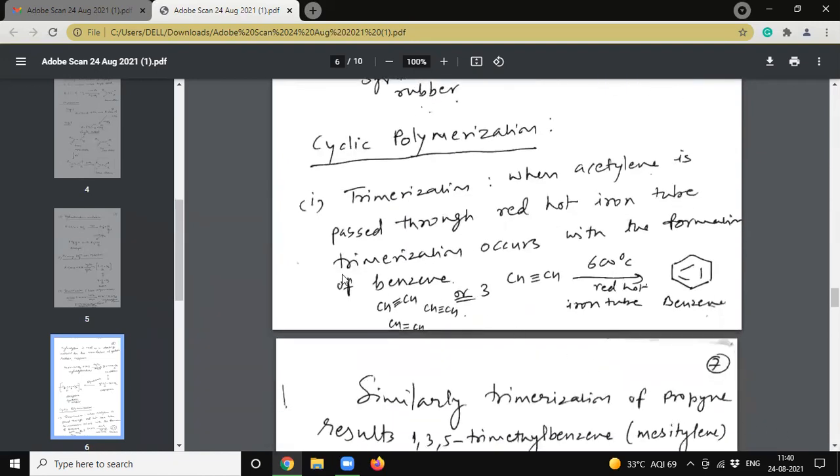Cyclic polymerization, trimerization. When acetylene is passed through a red hot iron tube, trimerization occurs with the formation of benzene. It is a very useful and important reaction. Three molecules of acetylene, when reacted, will form a benzene molecule at higher temperature.